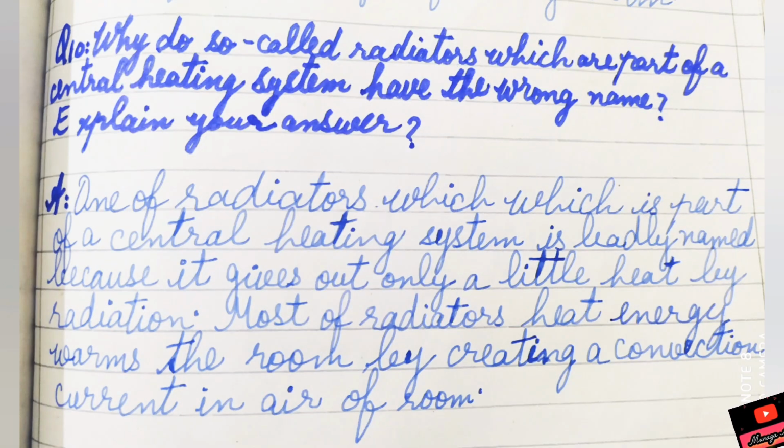Now question number 10 is why do so-called radiators, which are part of a central heating system, have the wrong name? Explain your answer. The radiators, which are part of a central heating system, are badly named because they give out only a little heat by radiation. Most of the radiators' heat energy warms the room by creating a convection current in air of room. That's why, yes, this is, you can say, a layman mistake. Scientifically, they should not be given this name radiator. They should be given convectors.